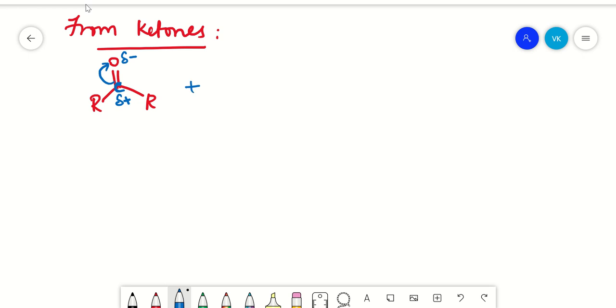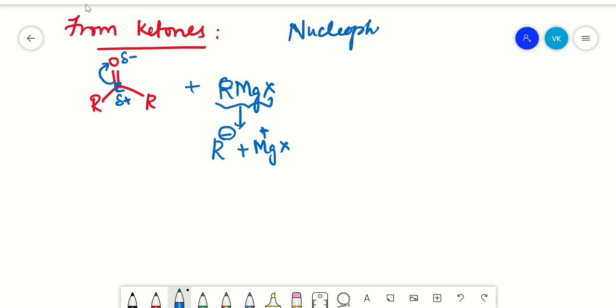Now when you add RMgX, or any Grignard reagent, to this ketone, what happens here? This RMgX will get divided into R minus plus MgX plus. As I said, this Mg will have a positive charge, and because this methyl group is acting as a nucleophile, you can also call these reactions nucleophilic addition reactions.